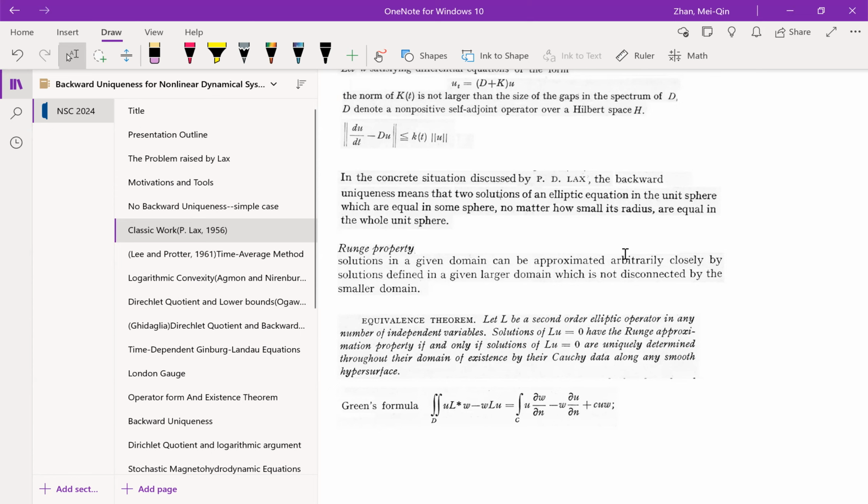And then Lax was able to prove the equivalent theorem that if L is an elliptic operator, the solution of Lu equal to 0 has the range approximation property if and only if solutions of Lu equal to 0 are uniquely determined by their Cauchy data along any smooth hypersurface. So which of course proves the backward uniqueness problem too. And the tool they use is this basic Green formula.